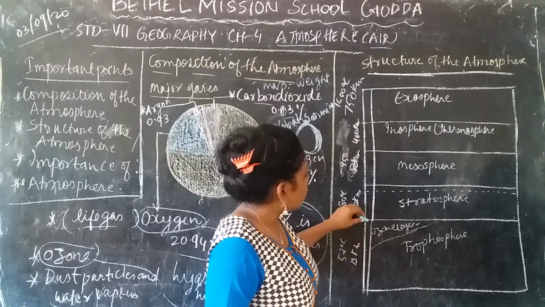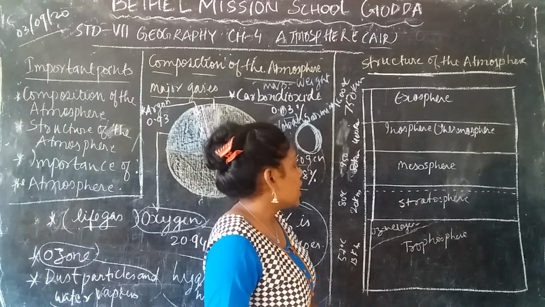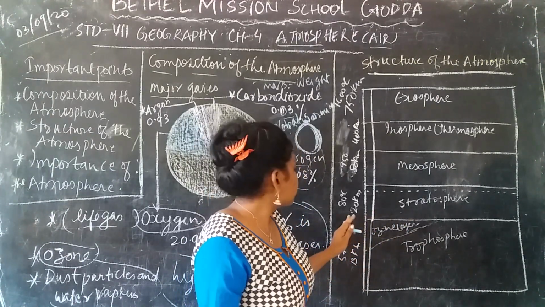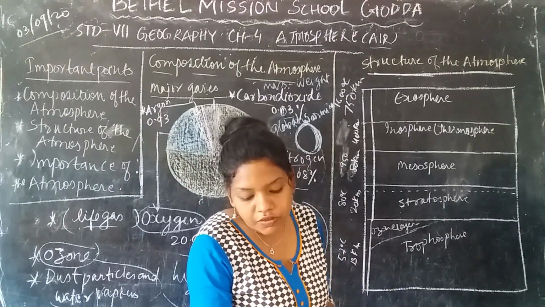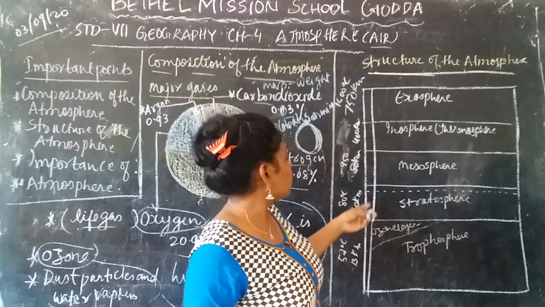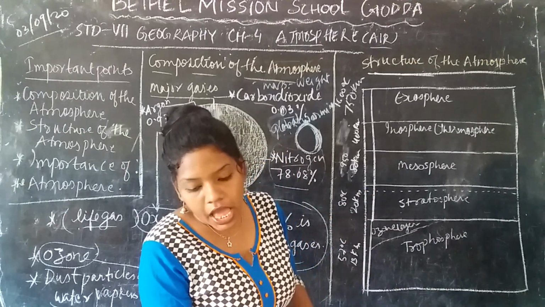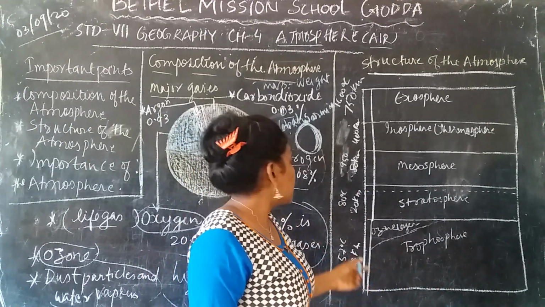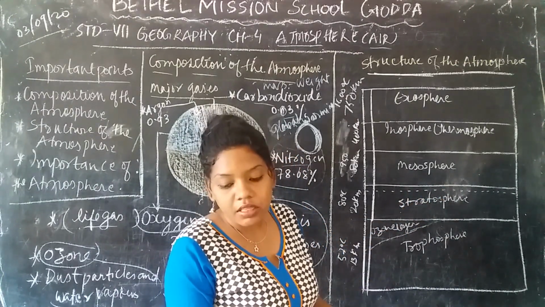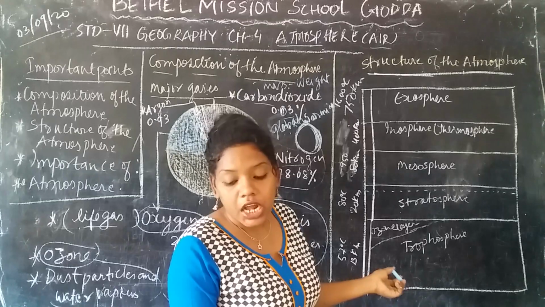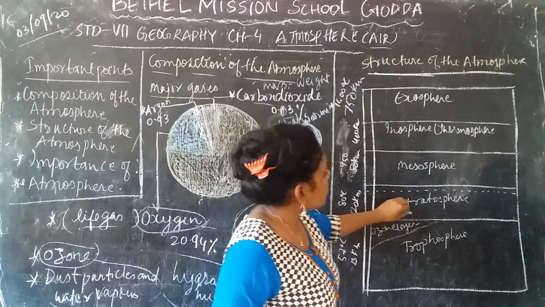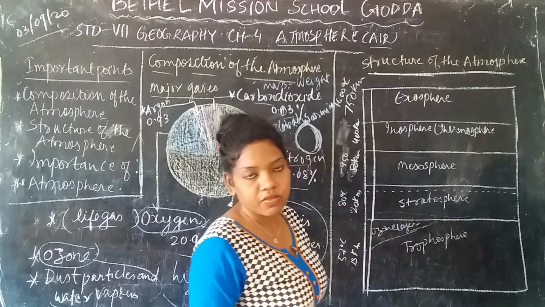Just above the troposphere is the stratosphere, and this stratosphere extends up to 50 kilometer. We can say it is the layer where the aeroplane flies, because there is an absence of cloud and other weather conditions. Due to that, the aeroplane can easily fly through the stratosphere.